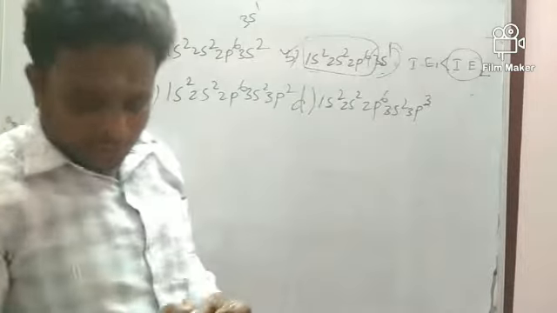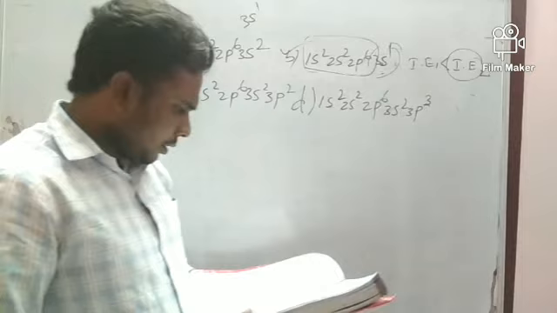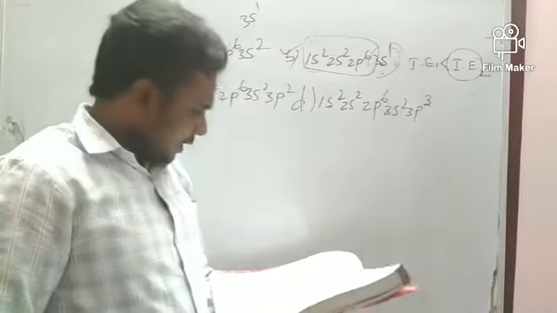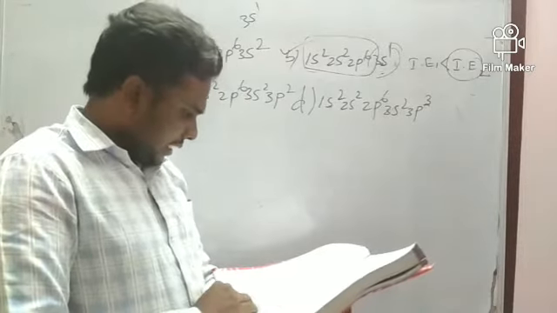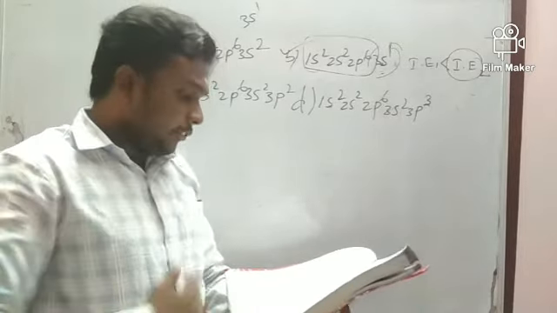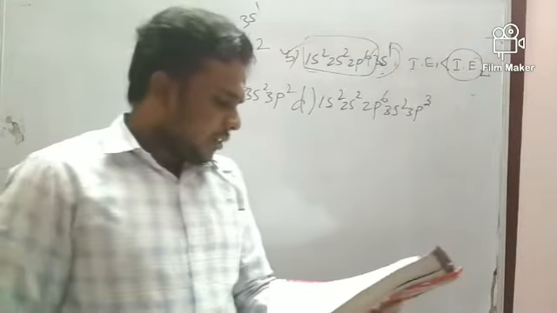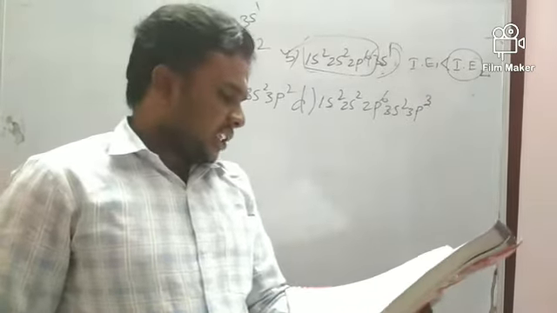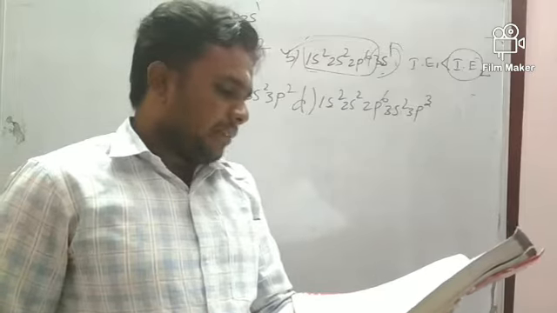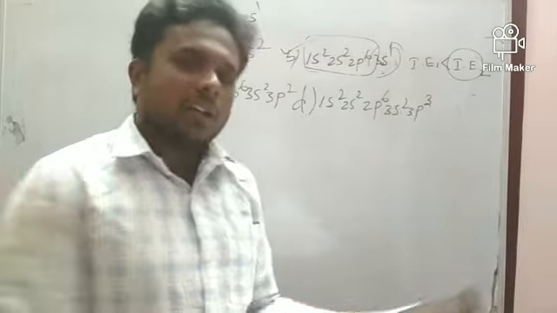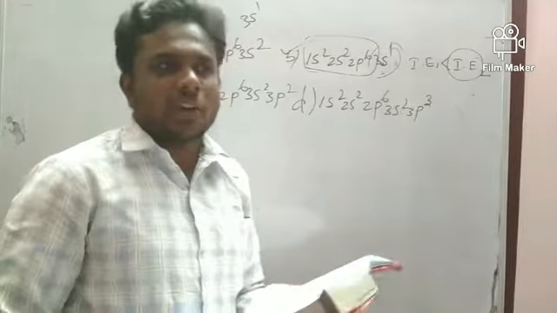Understand? So next, one more example. Here we take the four successive ionization energies of an element. For each electron removed, they have given the ionization energy.